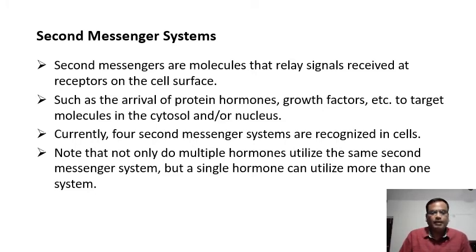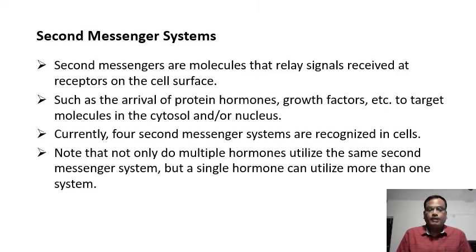Now, how do the second messengers work? Second messengers are the molecules that relay signals received at receptors on the cell surface. The hormone molecule comes and binds to the surface receptor, and that is signaling, and that signal has to be relayed to some other part of the cell to do the further functioning, such as the arrival of protein hormones, growth factors, etc. to the target molecules. That's what we are talking about.